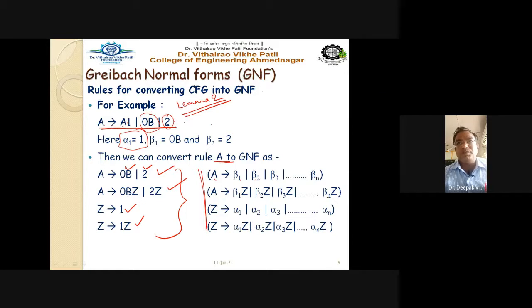If the production rules are in the lemma 1 format, then we have to follow the lemma 1 production rule, and if they are in the format of lemma 2, we have to follow this Z rule here. Getting this point? Now let us see a few examples on this.